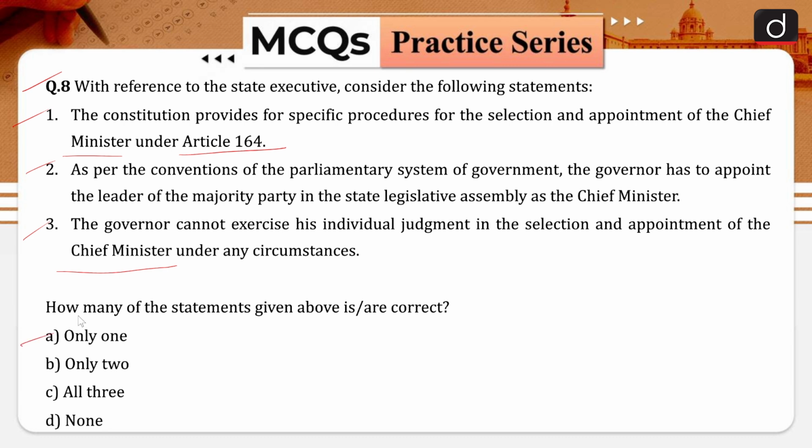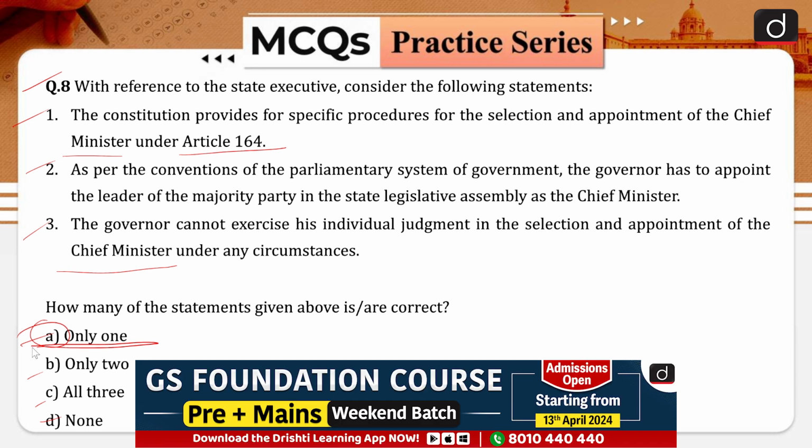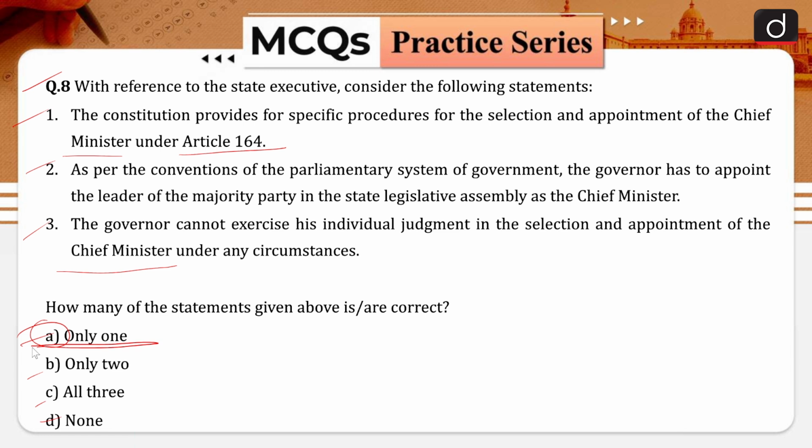Your option A is only 1, option B is only 2, option C is all 3, and option D is none of the above. So the correct answer for this question is going to be option A. Only 1 statement is correct. The constitution does not contain any specific procedure for the selection and appointment of the chief minister. Article 164 only says that the chief minister shall be appointed by the governor.